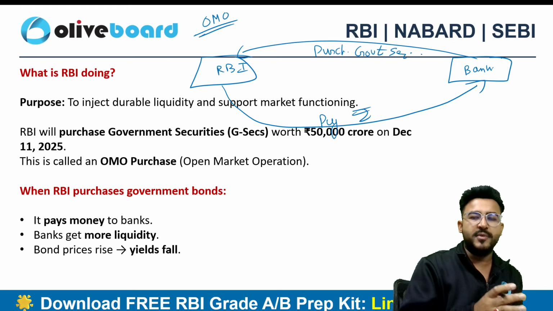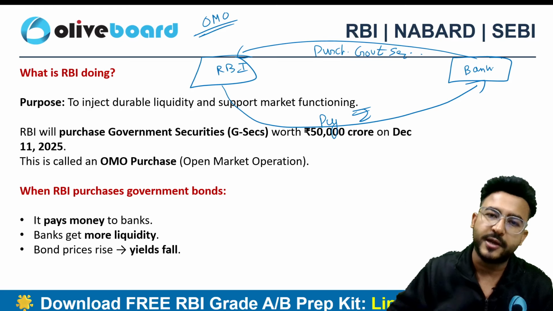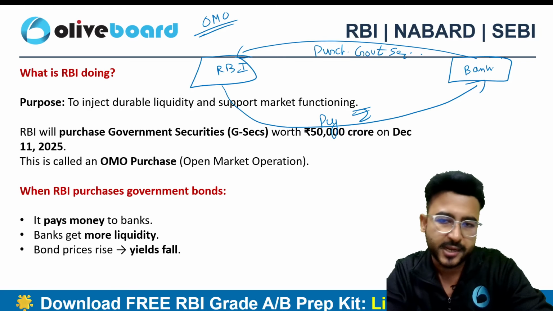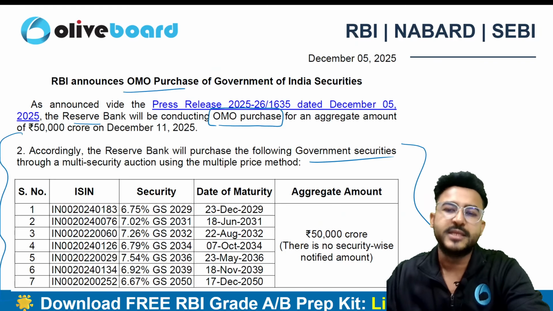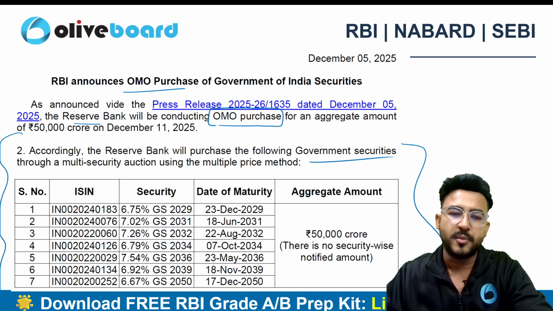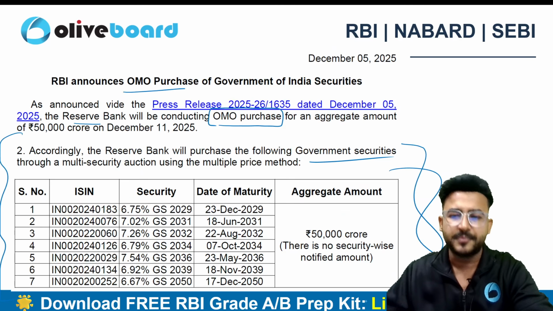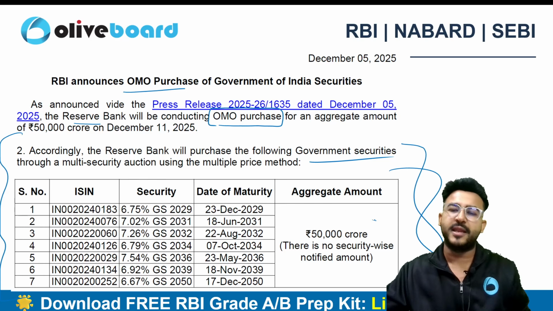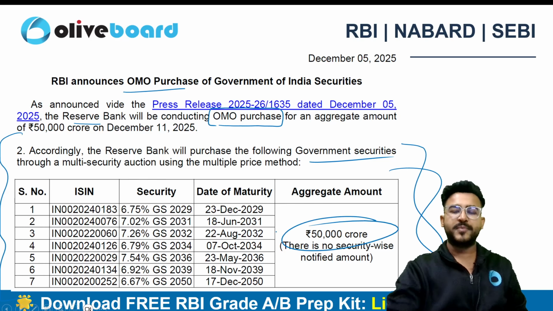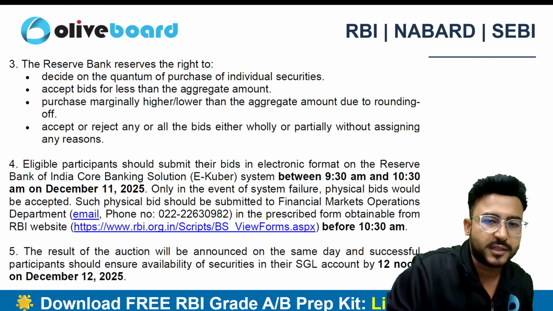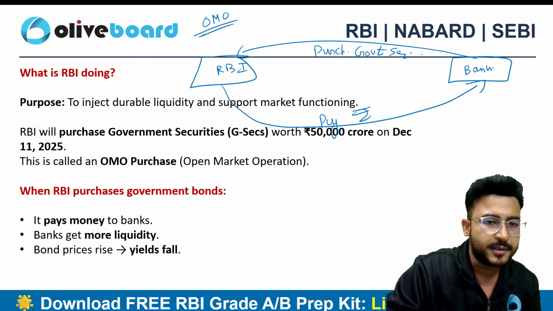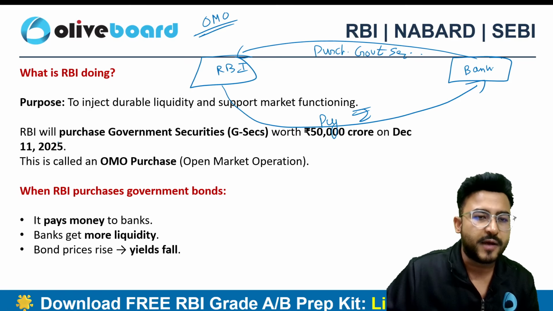Banks के पास already government securities पड़ी हैं, उनसे buy करेंगे और liquidity दे देंगे. This is called OMO purchase, right? Open market operation. In this way, RBI has injected liquidity into the banking system. ये सारी government securities हैं. आपको यहाँ पे नाम याद रखने की need नहीं है, पर aggregate amount आपको पता होना चाहिए. It is 50,000 crore, right? It is 50,000 crore.